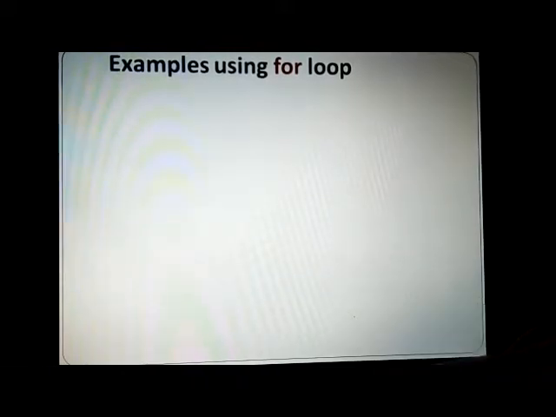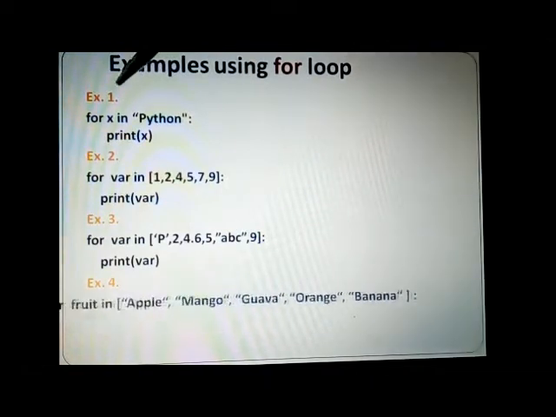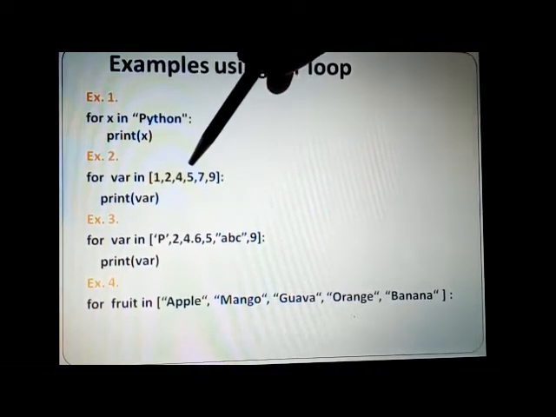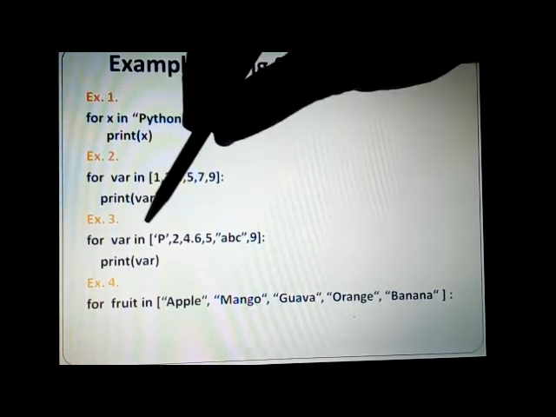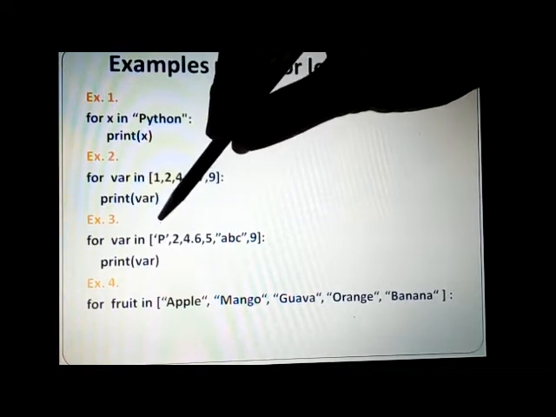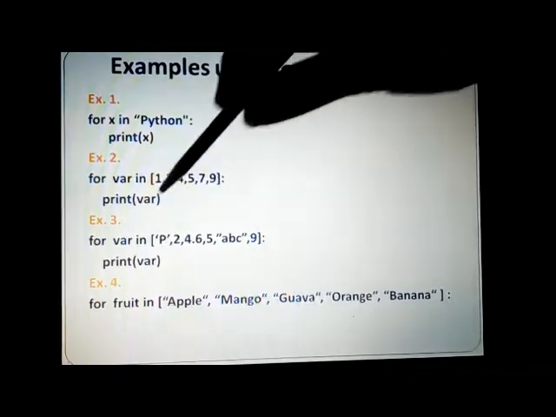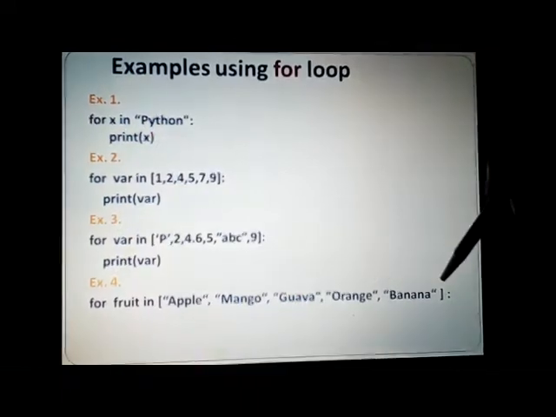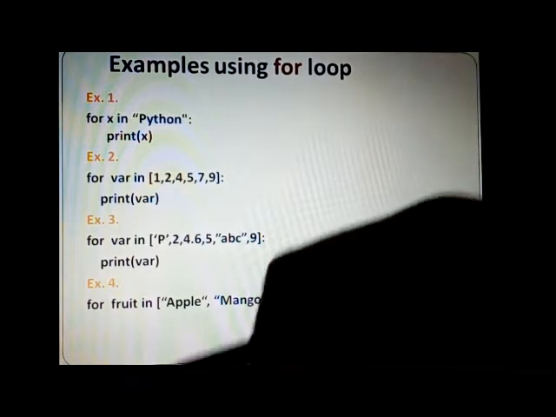Now, of course, the different types of for loops were discussed. That is, for x in "Python", which displayed all the characters, and similarly for in this list, which is a homogeneous list, it will display the numbers or the items. Or it could be a heterogeneous list, which may have a character or a string or a float value, so that it becomes an item and it browses through the items to display. Or it could be a homogeneous list of strings, which could display in this manner.